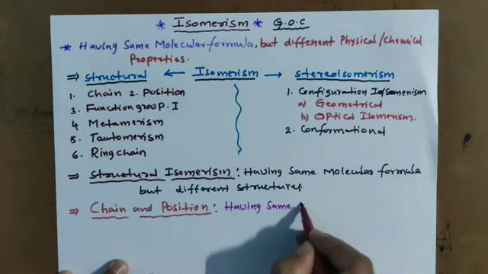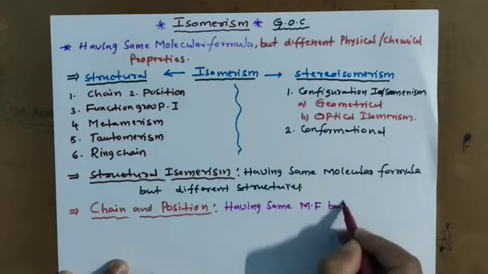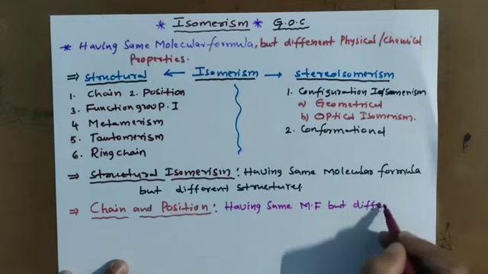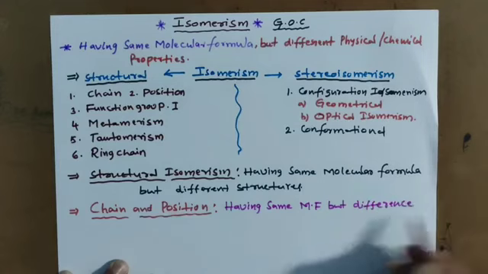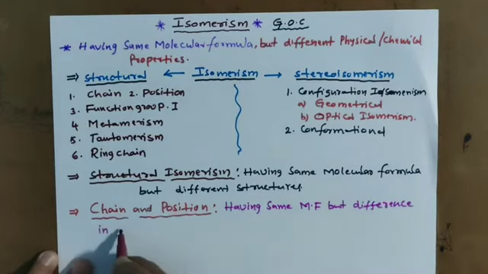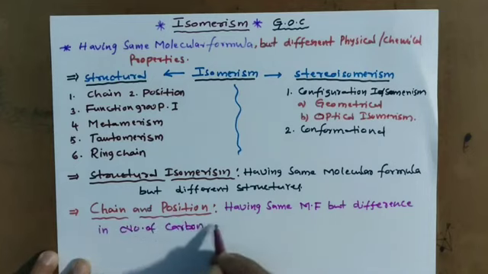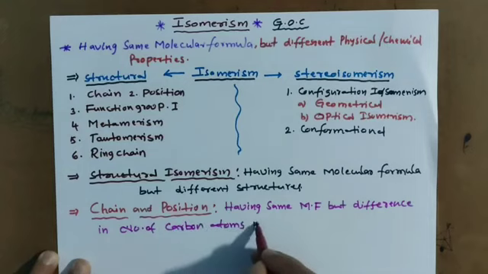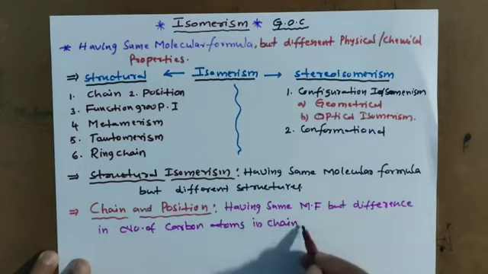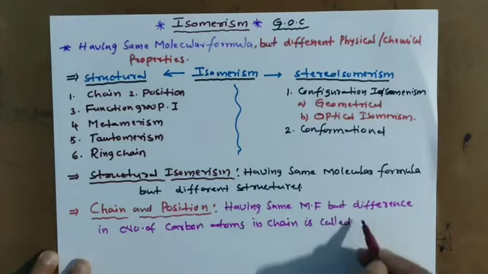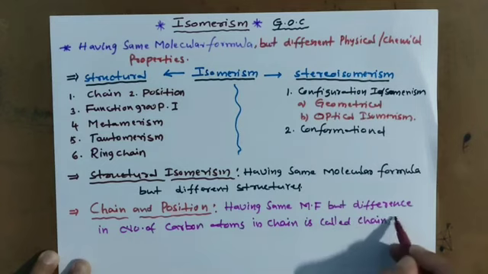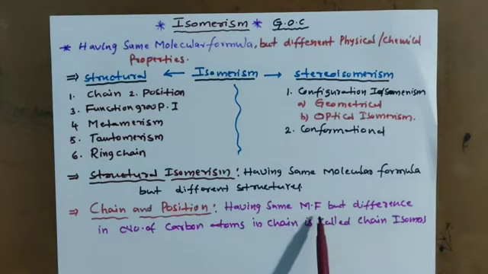I am giving the definition for chain isomerism: having the same molecular formula but difference in the number of carbon atoms in the chain is called chain isomers.